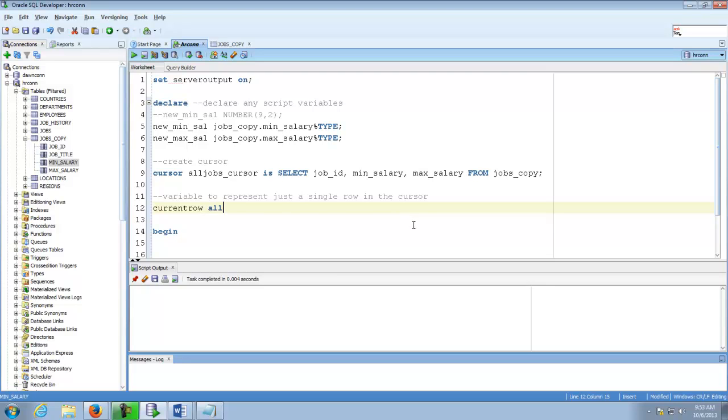I'll just say, look at that all jobs cursor, and whatever the row looks like in that cursor, that's what I want this single row to look like. So that should do it.